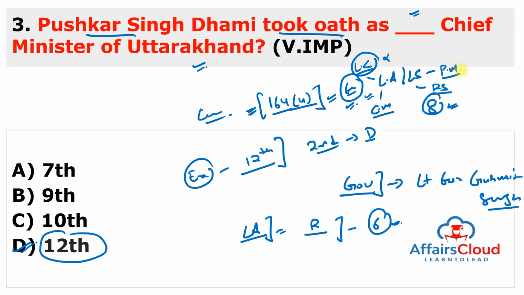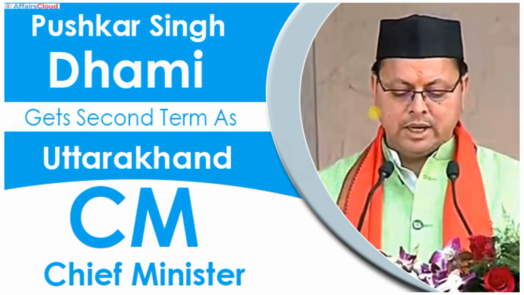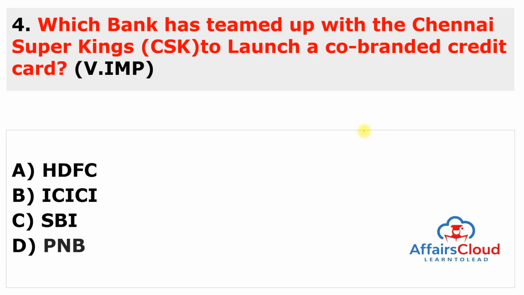So remember, Pushkar Singh Dhami took oath as the 12th Chief Minister of Uttarakhand. And remember about Uttarakhand, the Legislative Assembly has a total of 70 seats, and there are many important national parks in Uttarakhand. One is Corbett National Park, Jim Corbett you can say, and it is one of the oldest, even the oldest national park of India. Gangotri National Park, Govind National Park, Nanda Devi National Park, Nanda Devi is also one of the Biosphere Reserves of India, Rajaji National Park, Valley of Flowers National Park. So these are very important in Uttarakhand. You can also see here the picture of Pushkar Singh Dhami ji.